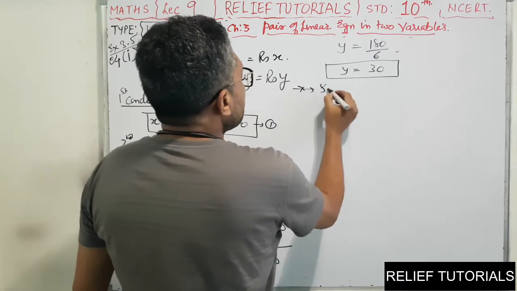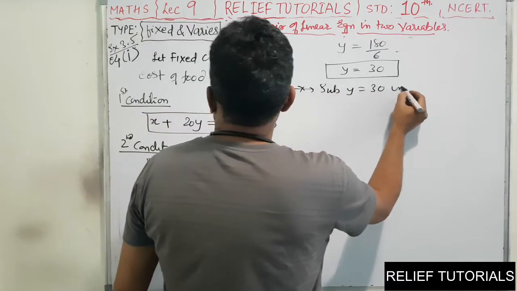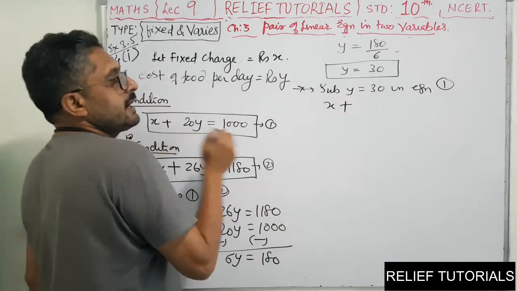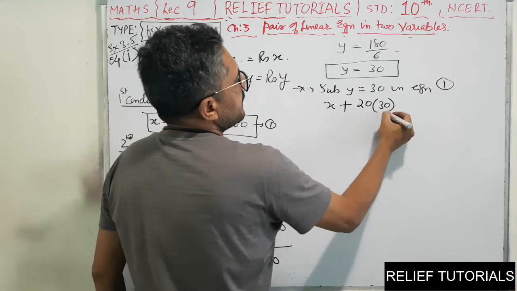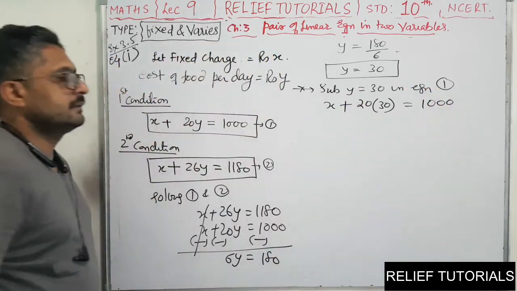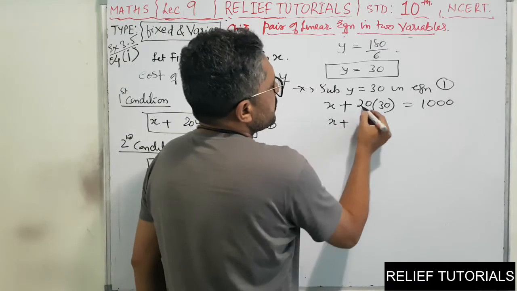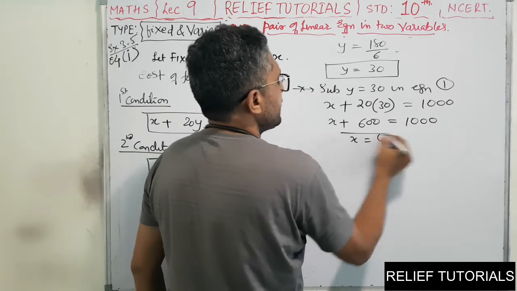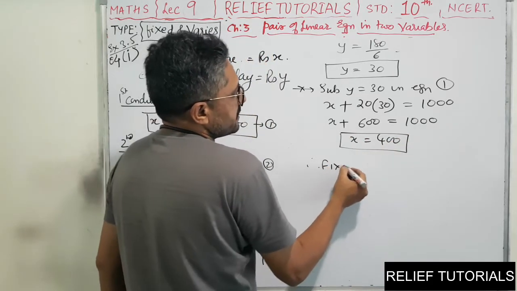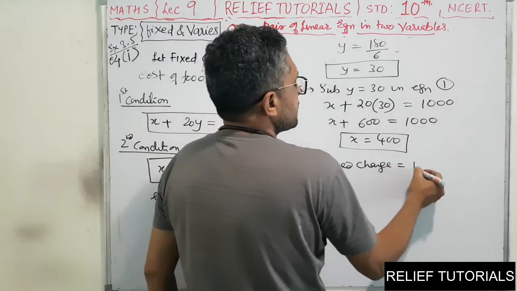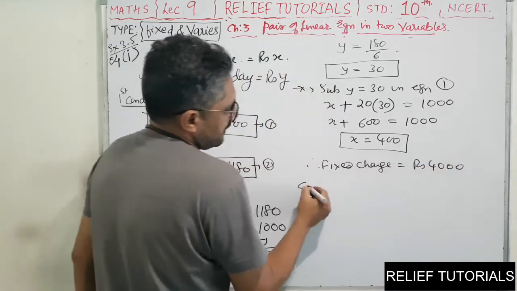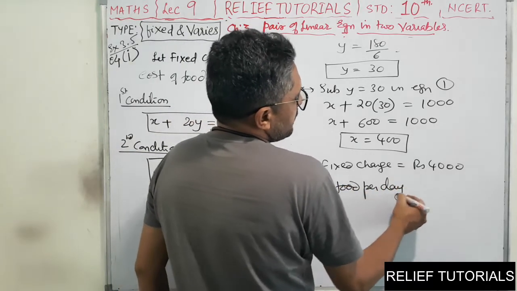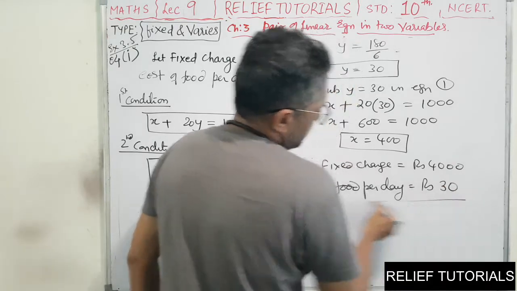Now substitute y equals 30 in equation 1. x plus 20y, so 20 into 30, equals 1000. So x plus 600 equals 1000, so x equals 400. Therefore the fixed charge is rupees 400 and the cost of food per day is rupees 30.